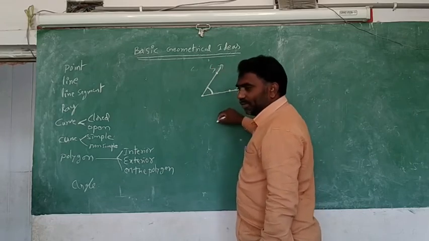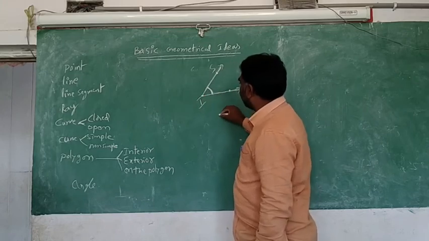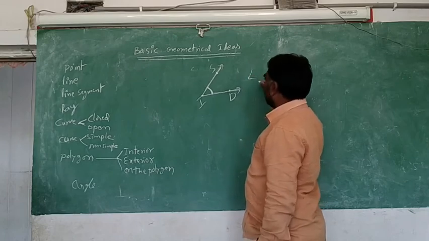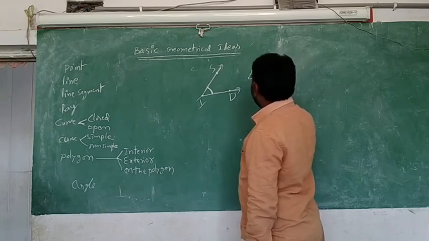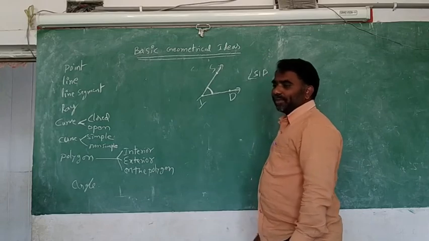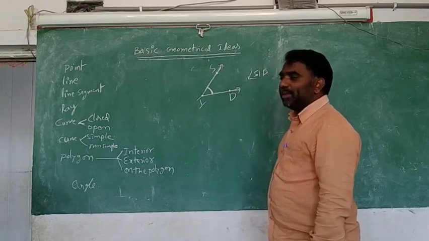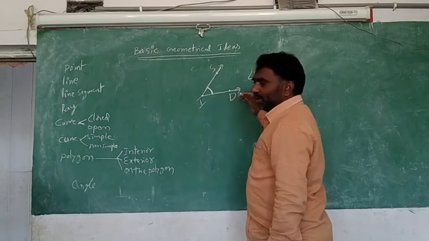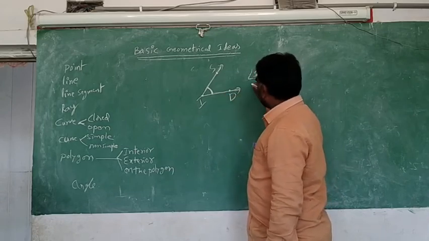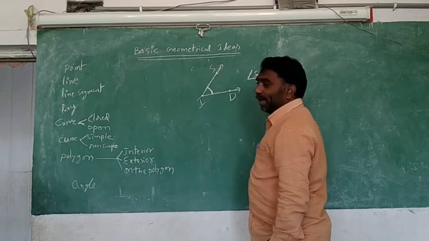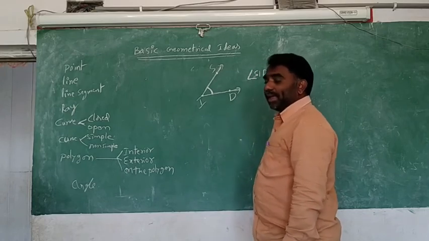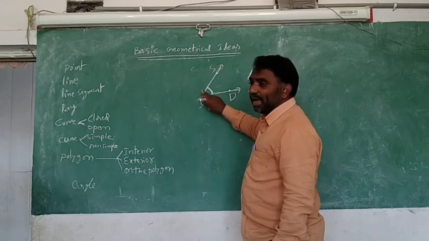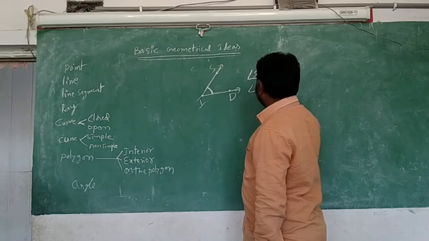I mark this as S, and I mark this as D, with the common point I. So you can say this is angle SID. The letters are your choice. Angle SID, with the angle symbol, compulsory. Or we can name it angle DIS.